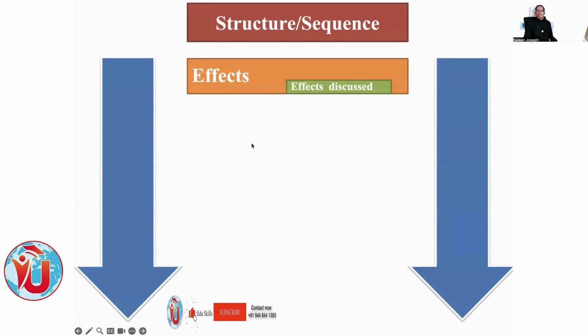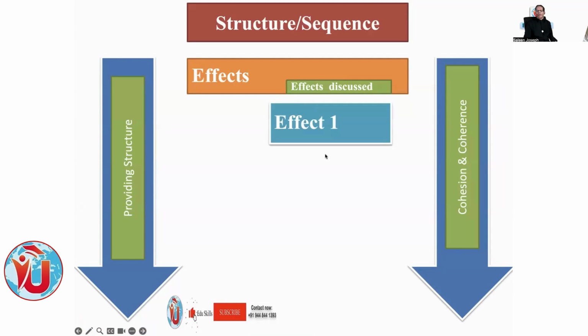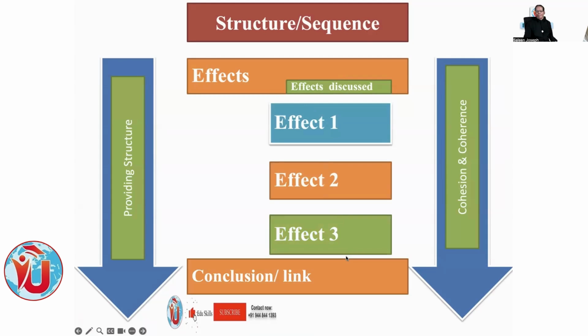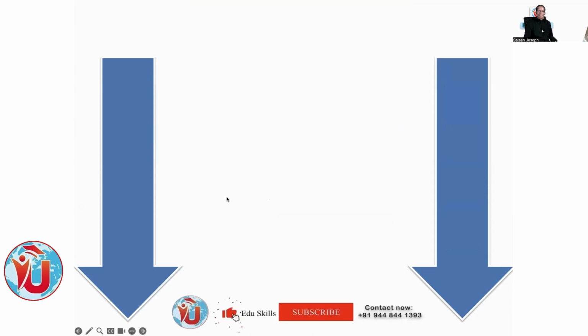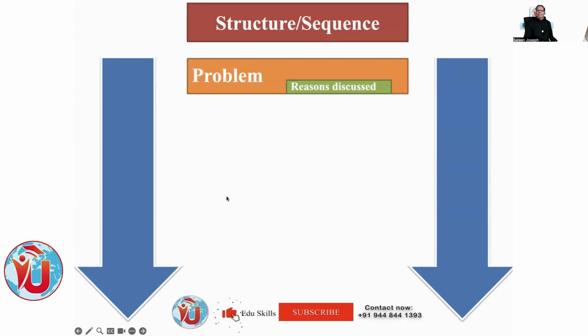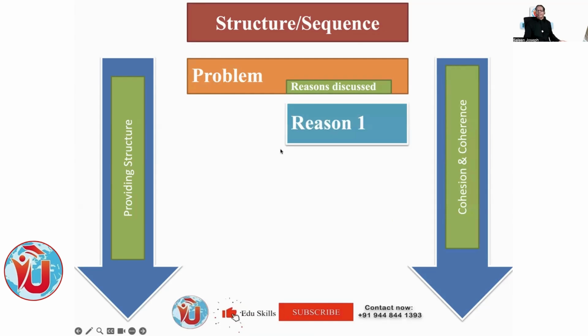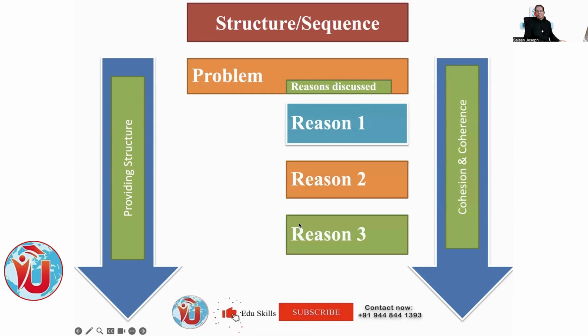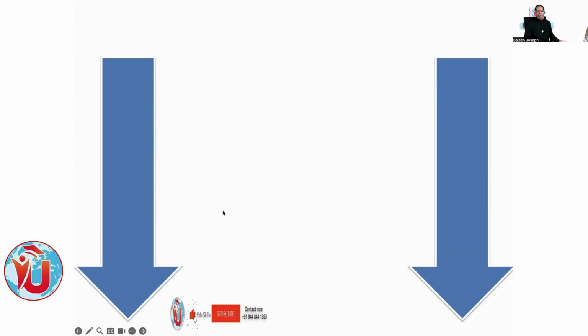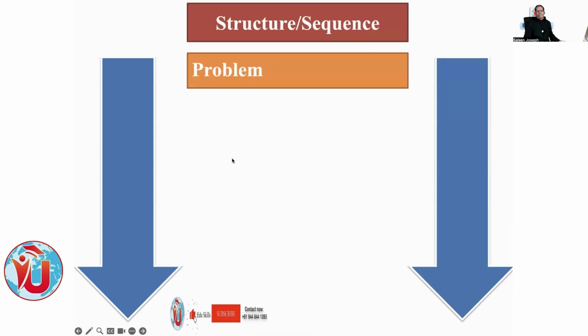See the structure, sequence, effects. Effects discussed: effect 1, effect 2, effect 3, effect 4, or the conclusion, link. Effects, conclusion, link. This can be some other way, it can be reasons: a problem, then reasons discussed. Reason 1, reason 2, reason 3, reason 4, or the conclusion. Okay, any number of reasons or things could be.